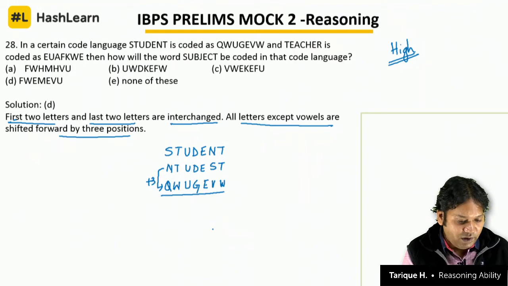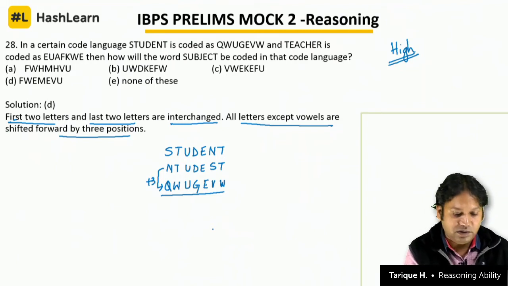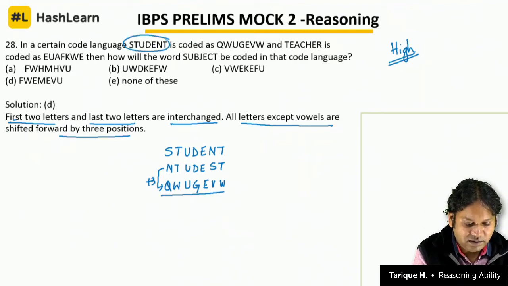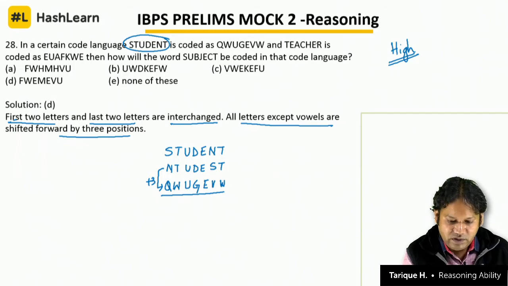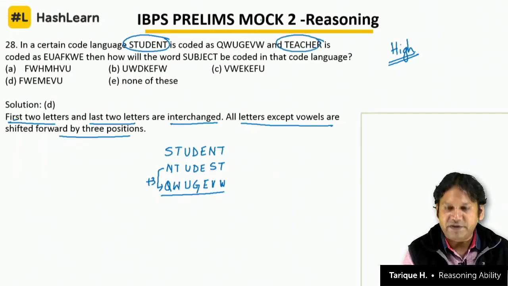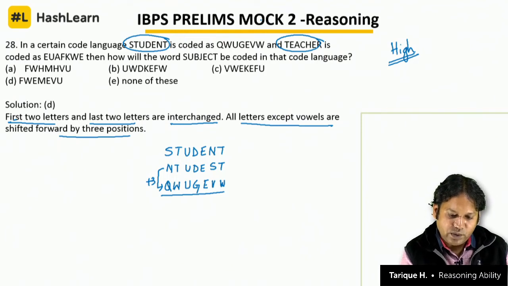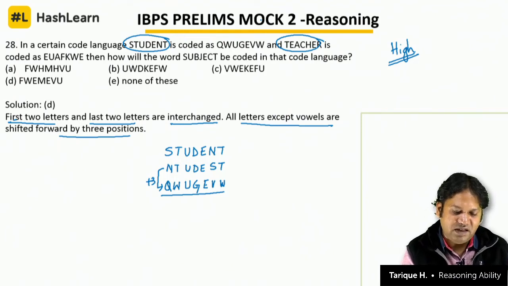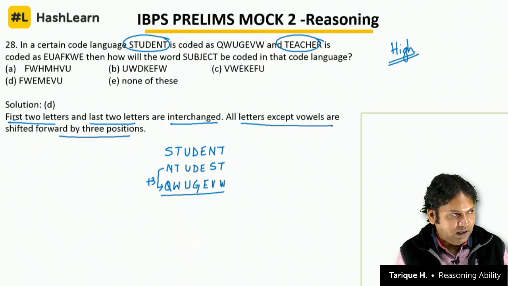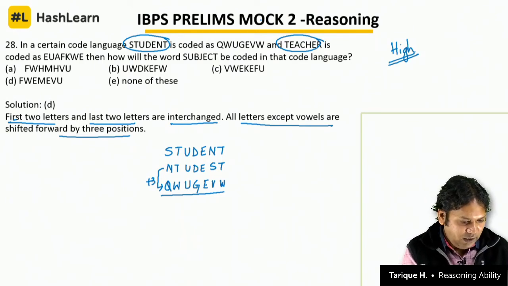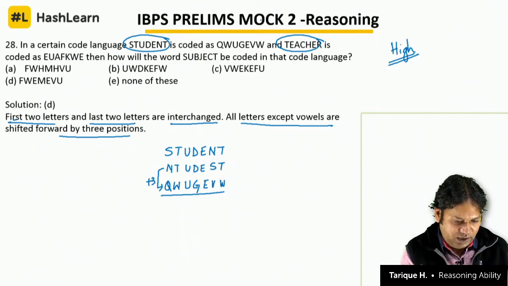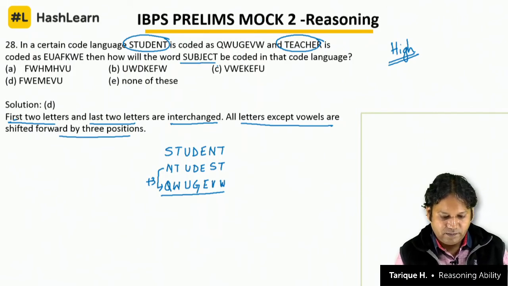Same thing. That's why we are given 2 examples here, because when something is so unique and so subjective, we need 2 examples. That is why 2 examples were given to you, not 1. So student is coded as Q, W, U, G, E, V, W, and teacher is coded as E, U, A, F, K, W, E. Then how will the word subject be coded in that language?